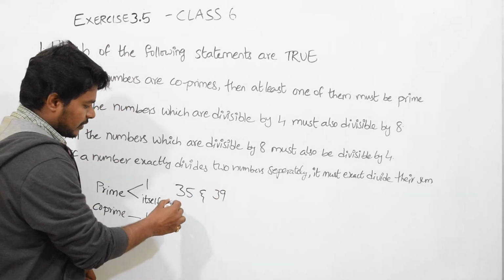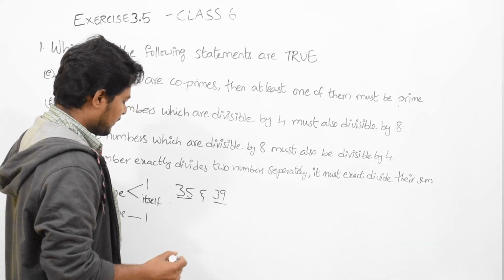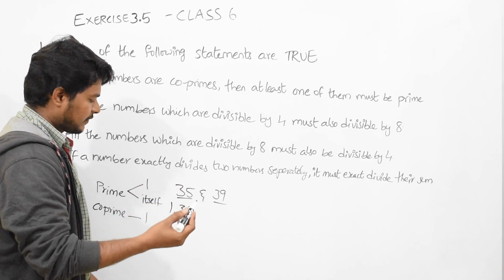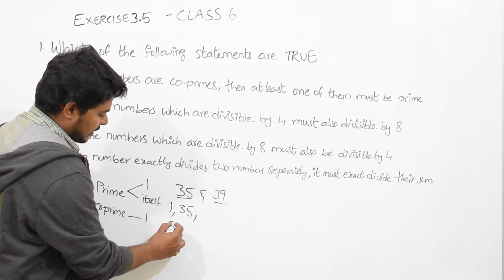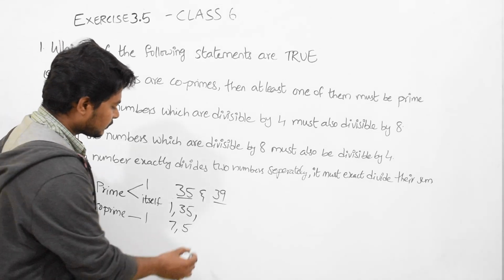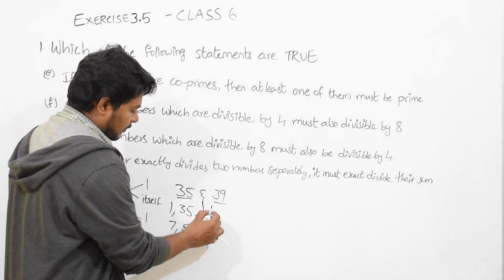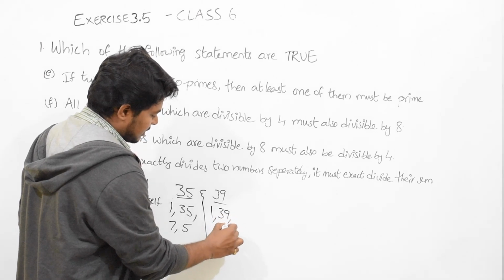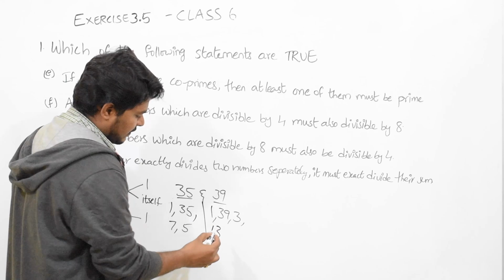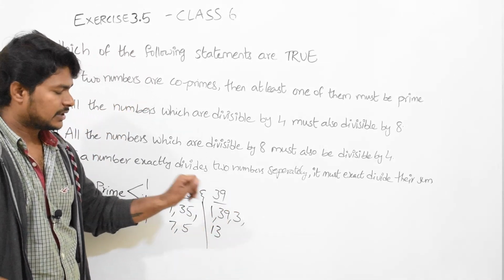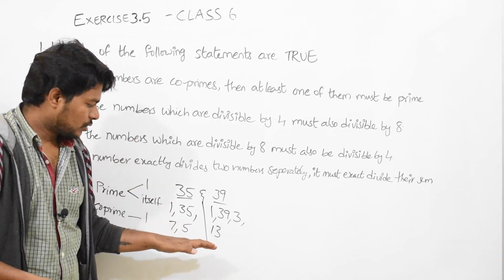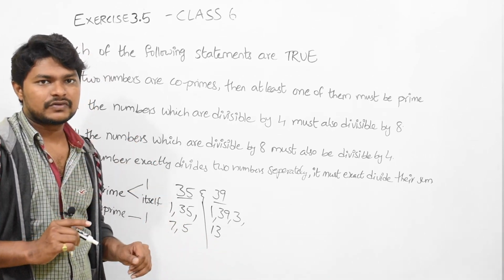35 and 39, what are the factors for 35? We will find the factors 1, 35, because 1 into 35, 35 into 1, and 7 into 5, so 7 and 5 are the factors. Okay, now coming to 39, 1 is a factor, 39 is a factor, 3 is a factor, and 13 is a factor. So these are all the factors for 39. How to find out? We have already done. If you don't know how I am doing, please refer to my previous videos.